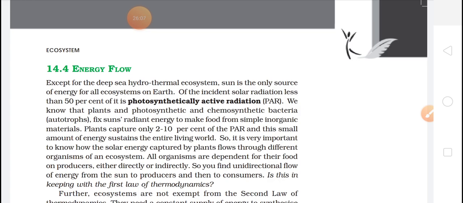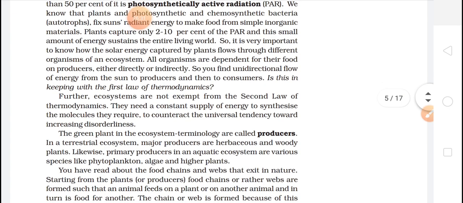So all organisms are dependent for their food on producers, either directly or indirectly. This we know. Okay, so you find a unidirectional flow of energy from the sun to producers and then to consumers. It is in keeping with the first law of thermodynamics. Okay, and we know this very well, no need to explain this. Now let's move further. Ecosystems are not exempt from the second law of thermodynamics.